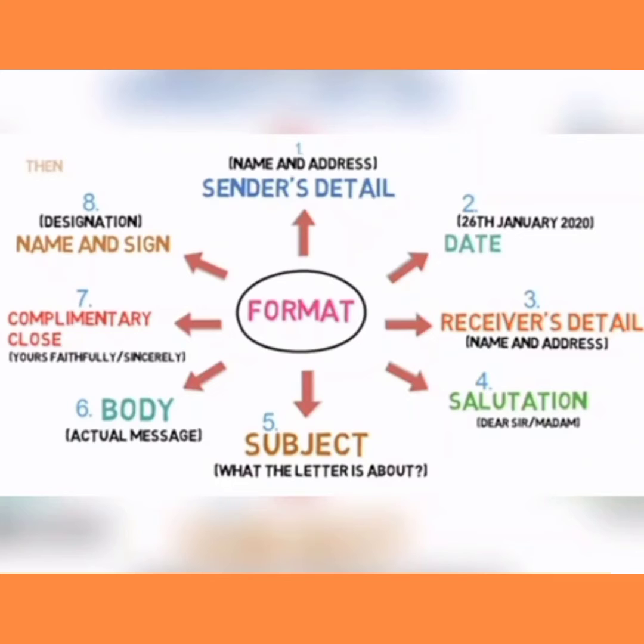And then sixth one, body. What is the actual message? You have to write it in the body of the content. And then seventh one, complimentary close, that is yours faithfully, and then yours sincerely, yours obediently. Okay. And then eighth one is name and sign, your designation. And then lastly, you have to write the address on the envelope. Already I told you, in formal letter and informal letter both, you have to write the address on the envelope. Okay, this is the format for formal letter.